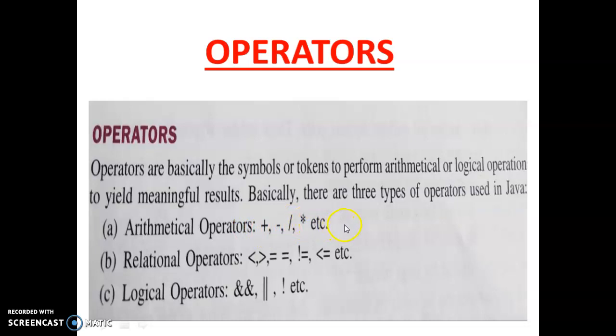Next one is relational operator: greater than, less than, equal to, not equal to, less than or equal to, which is used for showing some relation between two variables. And the last one is logical operator: and, or, not, which are used to express some logic.